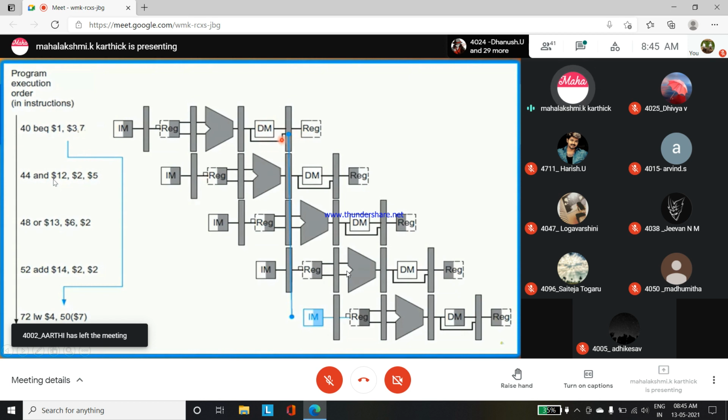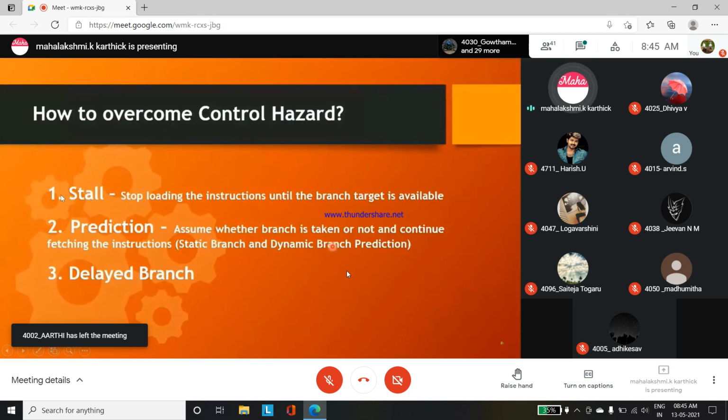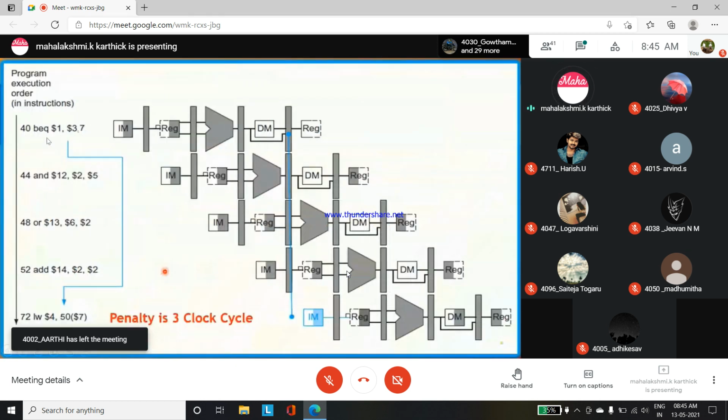So what they say is, here comes the stalling. Unless the first instruction is completed with the proper information, other instructions are running in the pipeline stage, but these should be flushed out. Why? Because see, the penalty is 3 clock cycles here.